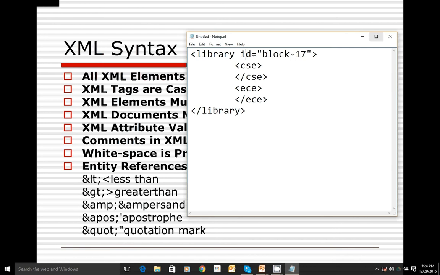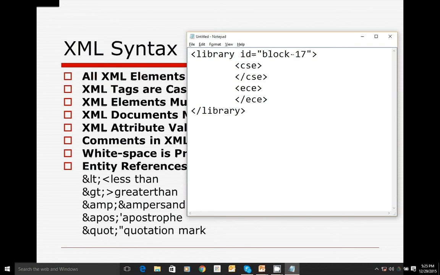And of course, white spaces are preserved as far as XML is concerned. Whatever data you write, those white spaces are preserved. And entity references we use at the time of processing. Okay, this is all about the syntax rules which we follow while creating the XML document.